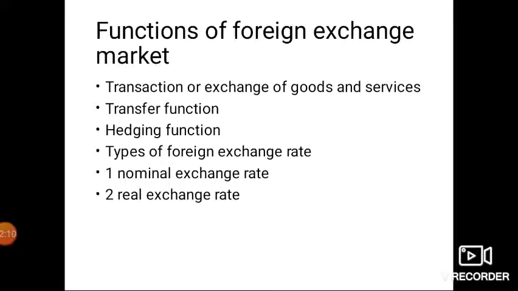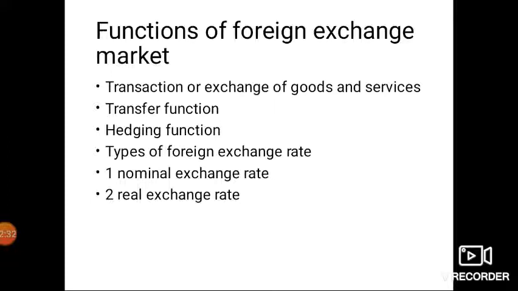Second function is the transfer function. Now the transfer function of the foreign exchange market says that the purchasing power parity, that is the purchasing power capacity of a consumer, moves from one nation to another nation. Let us understand this with an example.